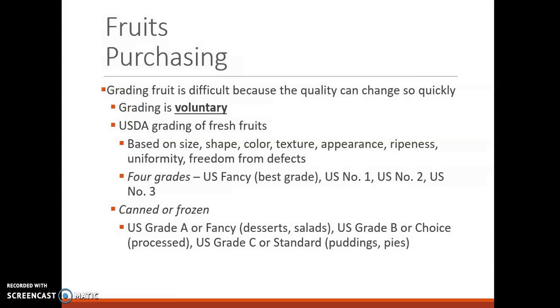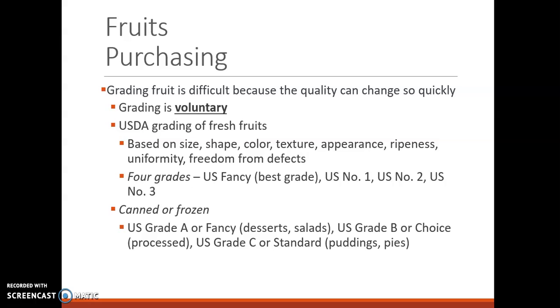So, like vegetables, grading fruits is voluntary. USDA grades of fresh fruit, there are 4 of them. So US Fancy, which is the best grade, US number 1, number 2, and number 3. And this is the same as with vegetables. And then the way they're graded is based on these items here.